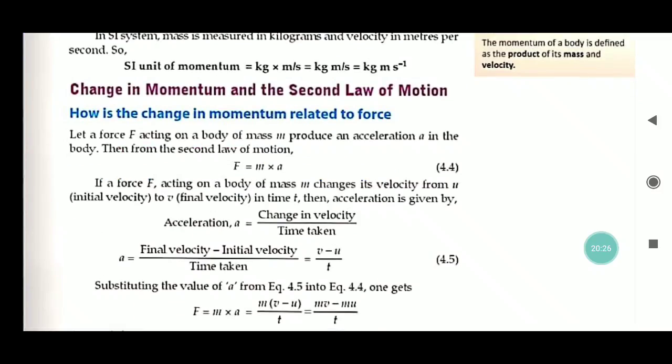If force F acting on a body of mass m changes its velocity from u, the initial velocity, to final velocity v in time t, then acceleration a equals change in velocity by time taken, that is, a equals v minus u by t.